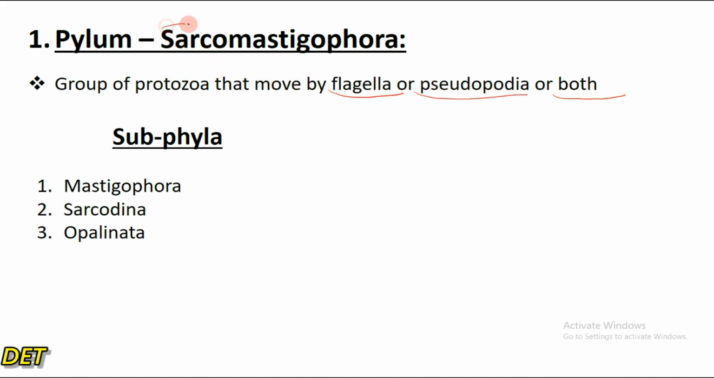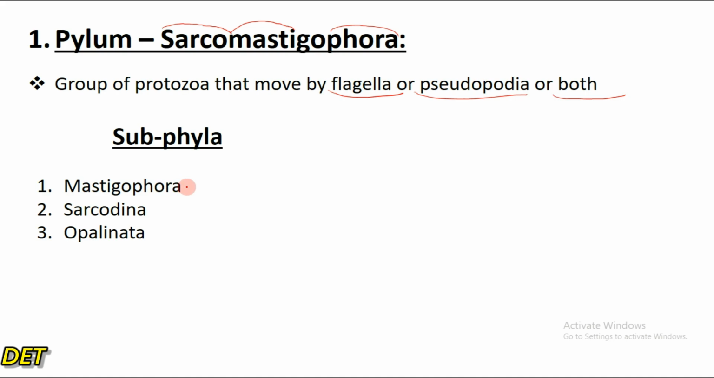The word sarco is derived from the Greek word which means flesh, right? So that's the pseudopodia. And the word mastigo is derived from the Greek word mastix, which means what? Whip-like. So phora means what? Bearing. So organisms that move with the help of a flagella or a pseudopodia or both are referred to as what? Sarcomastigophora.